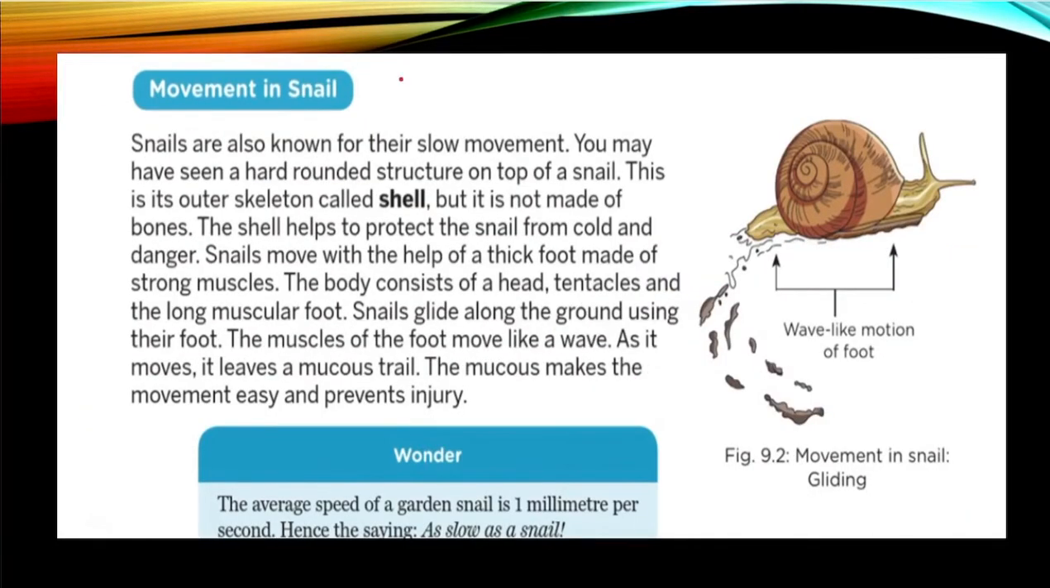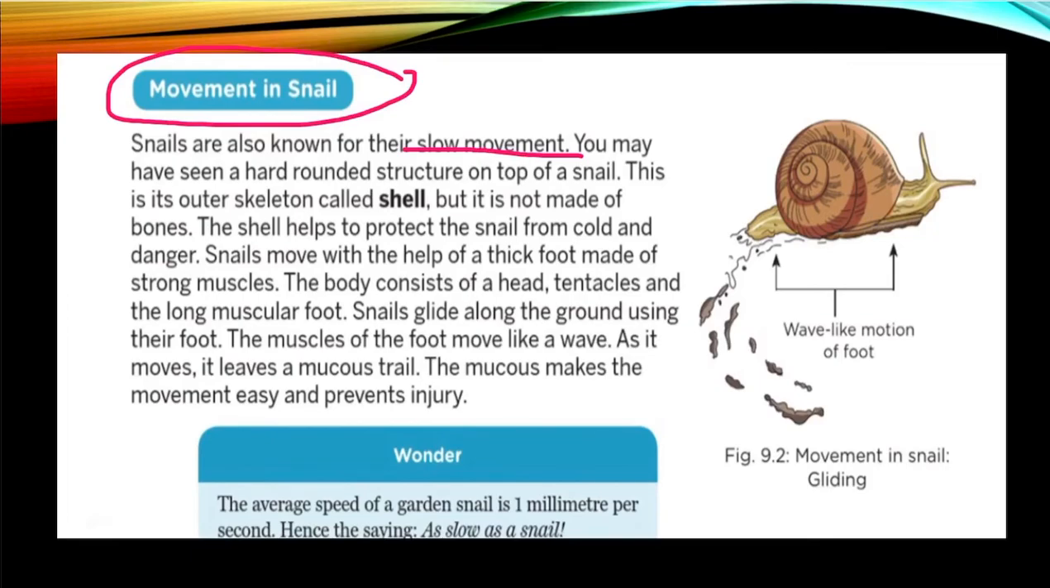Now let us study about movement in snail. You might have heard a proverb, as slow as a snail. What does it mean? We are comparing a person whose way of doing work is very slow. So we use this idiom, as slow as a snail. Basically snails are known for slow movement. You might have seen that snails move very slowly; if I talk about the speed, it is 1 millimeter per second.